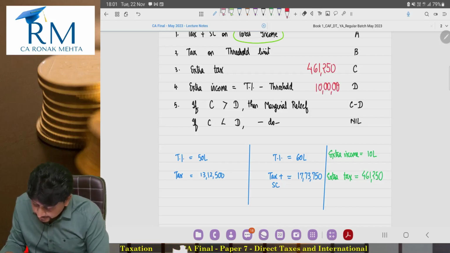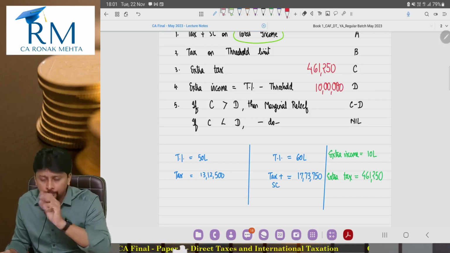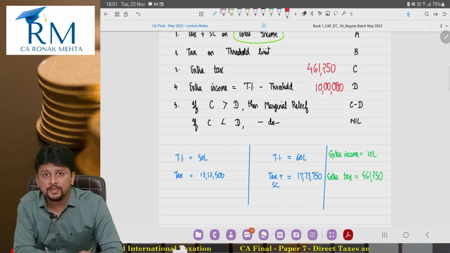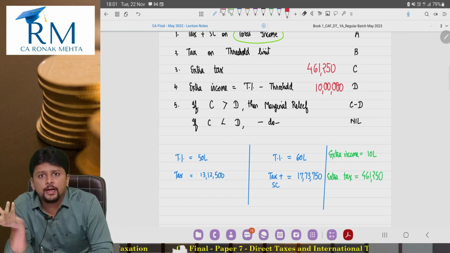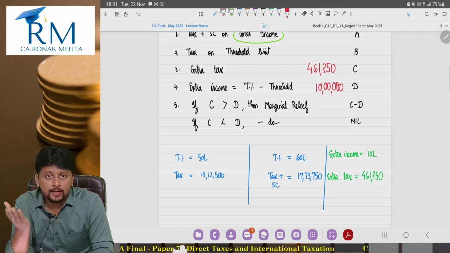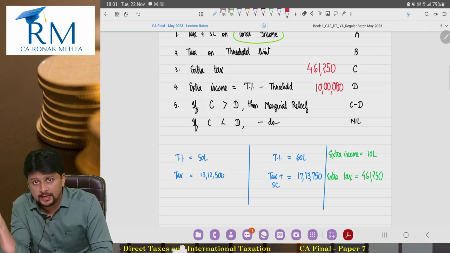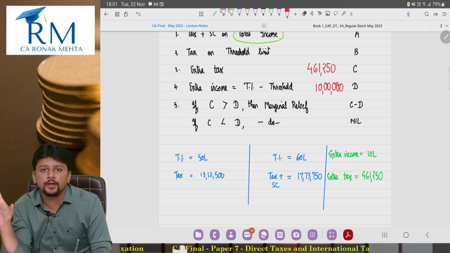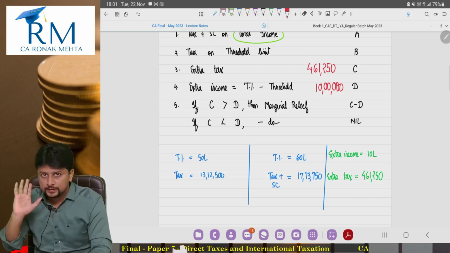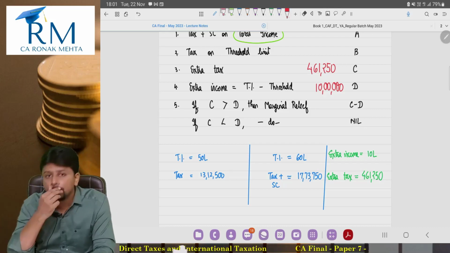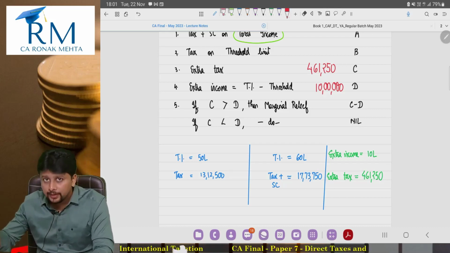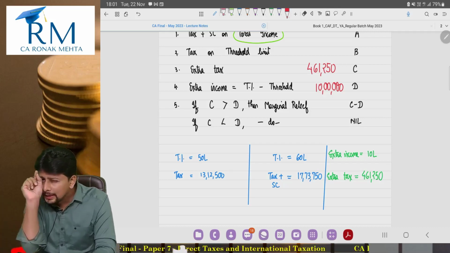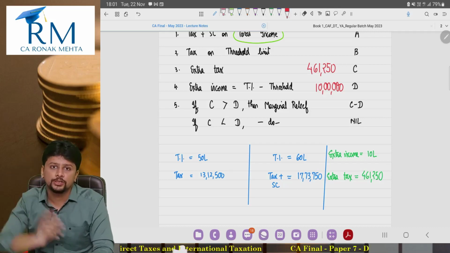As I said, if you remember my dialogue, I have enough extra income to be able to pay this extra tax. Now I don't need any relief. Even after paying this 4,61,250, from that 10 lakhs, I will still have money with me. Now there is no relief needed. So in this case, there is no relief required. I hope you understood this. That is the significance of the word marginal. The relief will be allowed only if the total income marginally, a little bit, exceeds the threshold limit of surcharge.